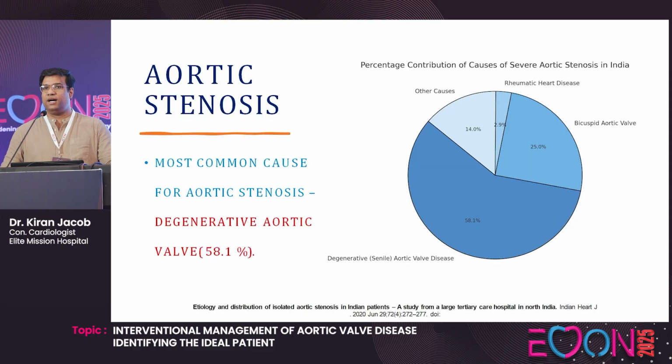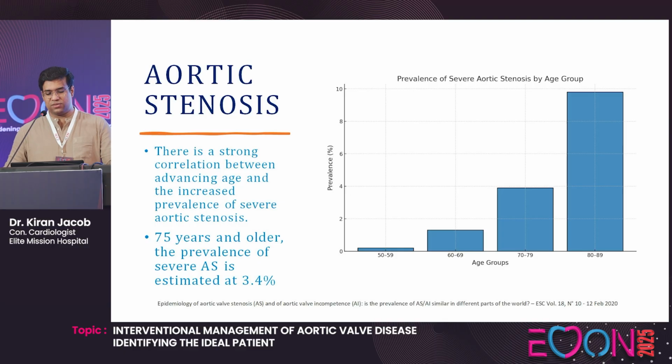So when you see aortic stenosis, the most common cause is degenerative. It accounts for around 58.1%. The rest comes from the bicuspid aortic valve, then a small proportion, less than 3%, by rheumatic heart disease. So these patients of aortic stenosis are mostly of advanced age. There's a strong correlation between advancing age and the increased prevalence of severe aortic stenosis.